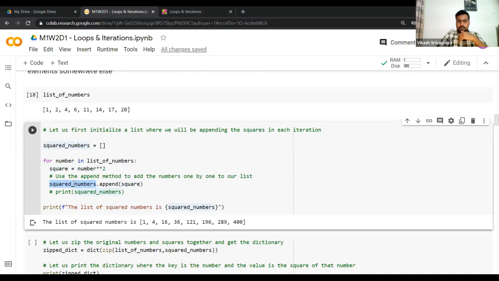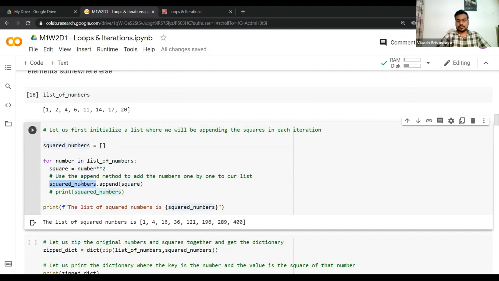and then we have the squared numbers empty list. We are now calling the append method, and in the append method I'm providing the element which I want to add to the list. In the first iteration, squared numbers is essentially an empty list, but we're adding one element, right? What is the element which we're adding? The square which we have calculated from here. In the parentheses of the append method, we'll provide this particular variable, which we have already calculated.